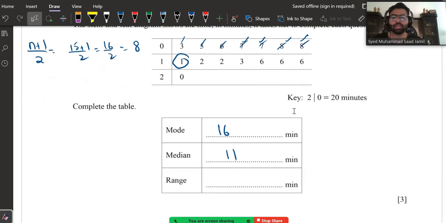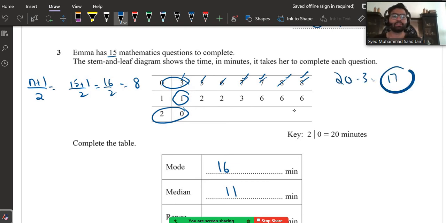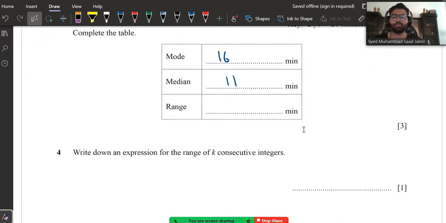Moving on, the last part is range. Range is basically the highest number minus the lowest number. So it's going to be 20 minus 3. Highest number is 20, lowest number is 3. So 20 minus 3 is 17. So hence you're done with the question.